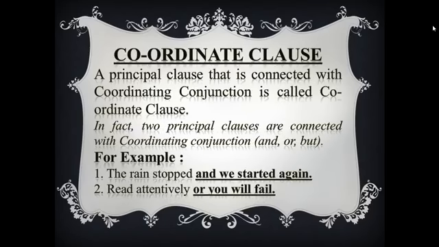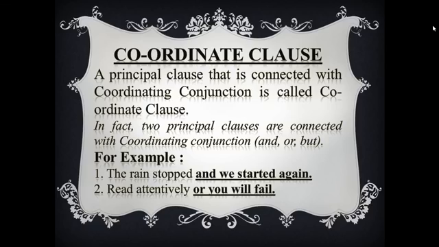Now coordinate clause. What is a coordinate clause? Coordinate clause is really very easy. A principal clause that is connected with a coordinating conjunction is called a coordinate clause.